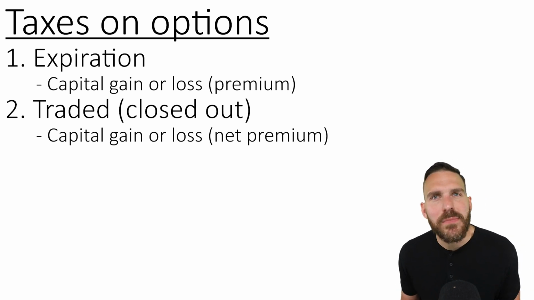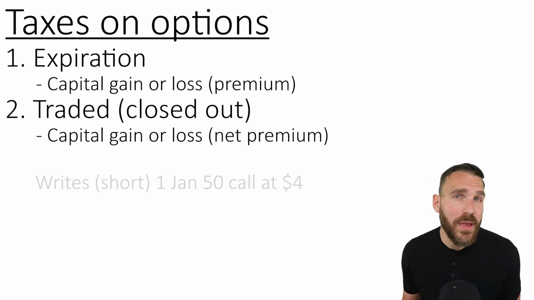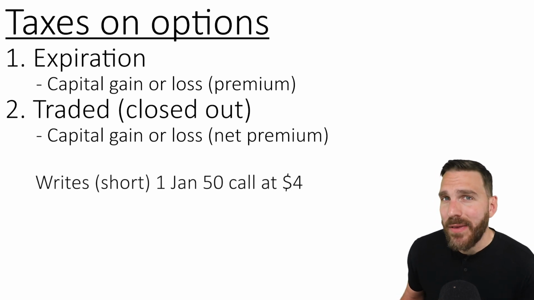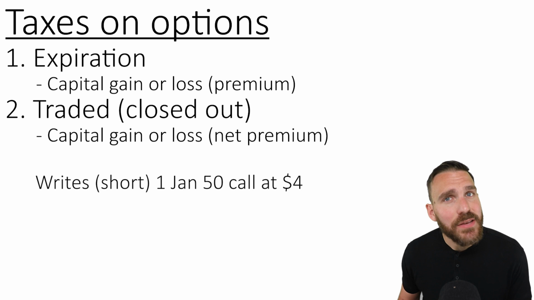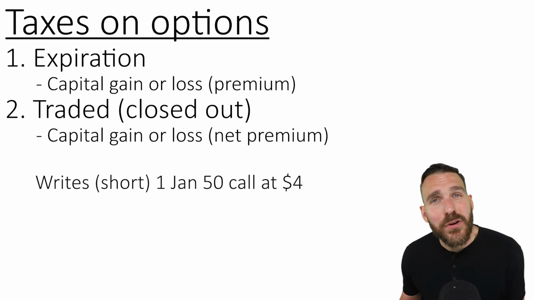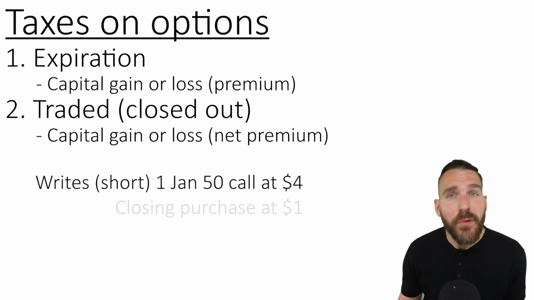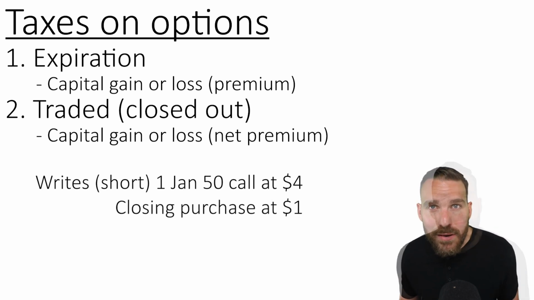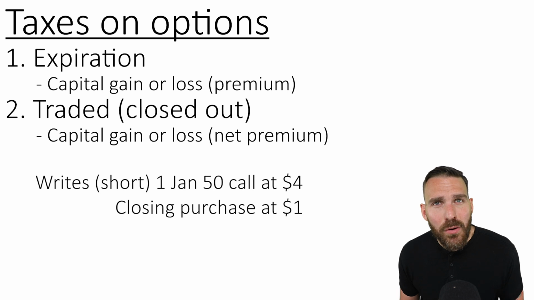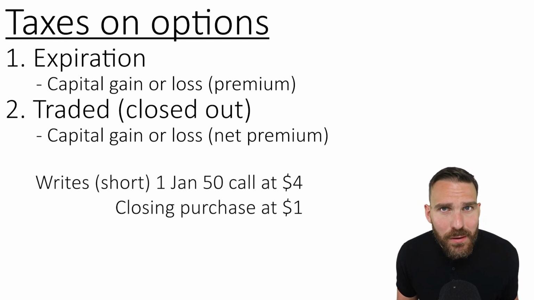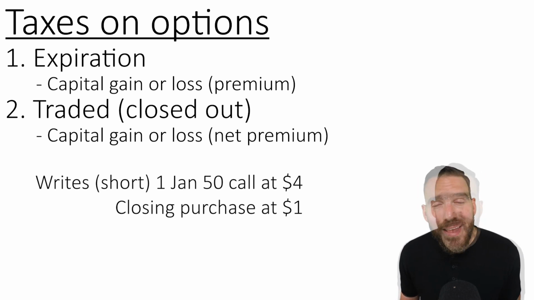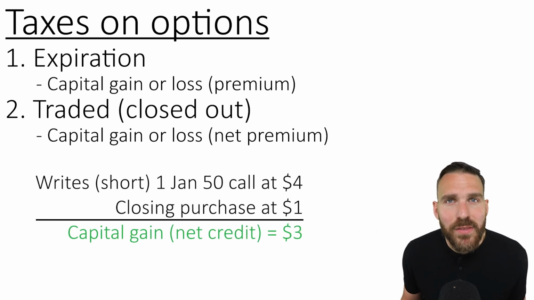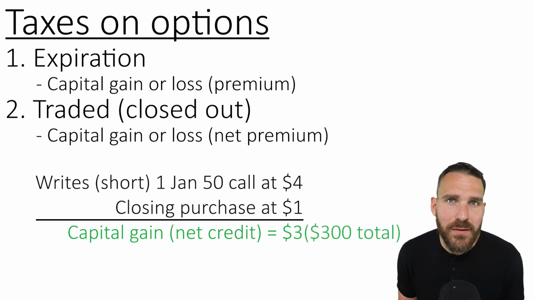For example, let's assume an investor writes one Jan 50 call at a premium of 4. When an investor writes an option, it means that they sold that option. So that's a $4 premium in their pocket. If the investor goes back to the market and performs a closing purchase, where they're basically buying back the same contract to get out of their obligation at a premium of 1, well, they sold the option up front for 4 and then bought it back later for a premium of 1. That is a net credit of $3 per share. Assuming there's one contract involved, they would report this as a $300 capital gain.